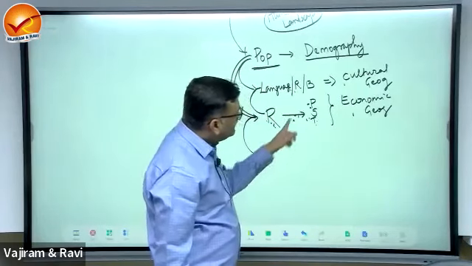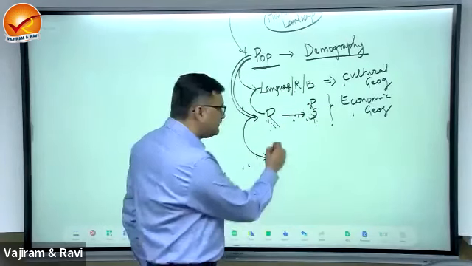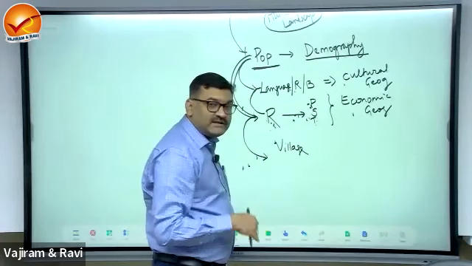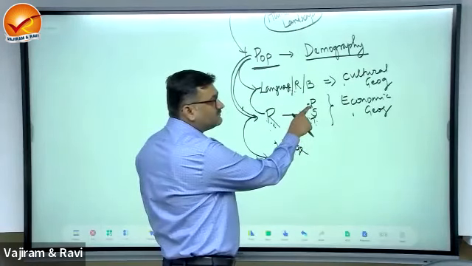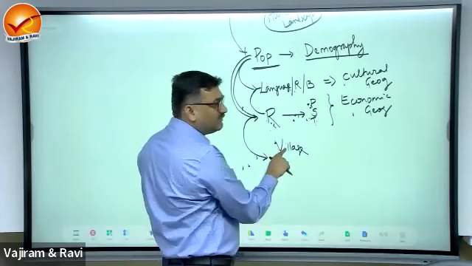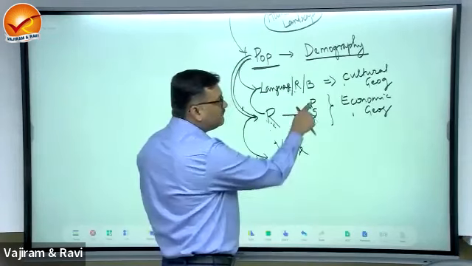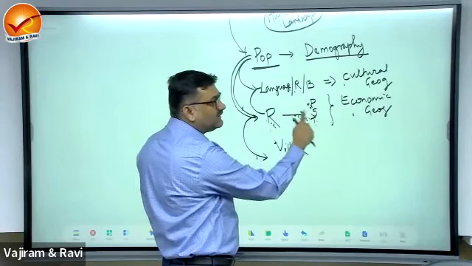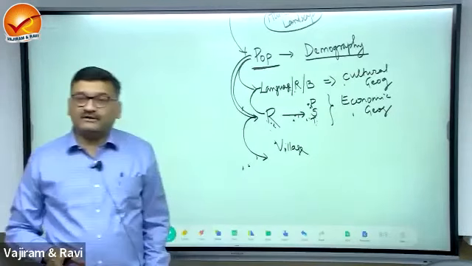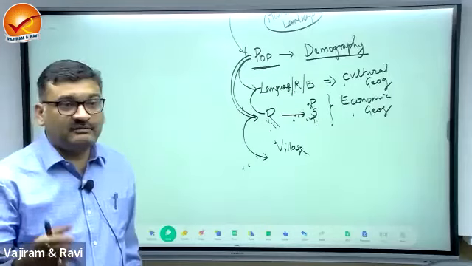If more people are engaged in primary activity, what type of clustering do we get? We get a village. As the activity becomes primary to secondary, this will be getting transformed from village to town, town to city, city to metro city, moving from primary to secondary to tertiary. The more complex the economic activity, the different will be the type of settlement.